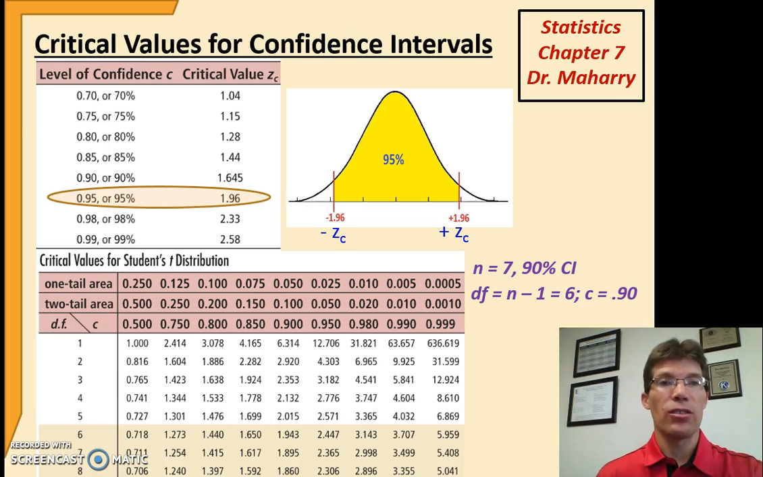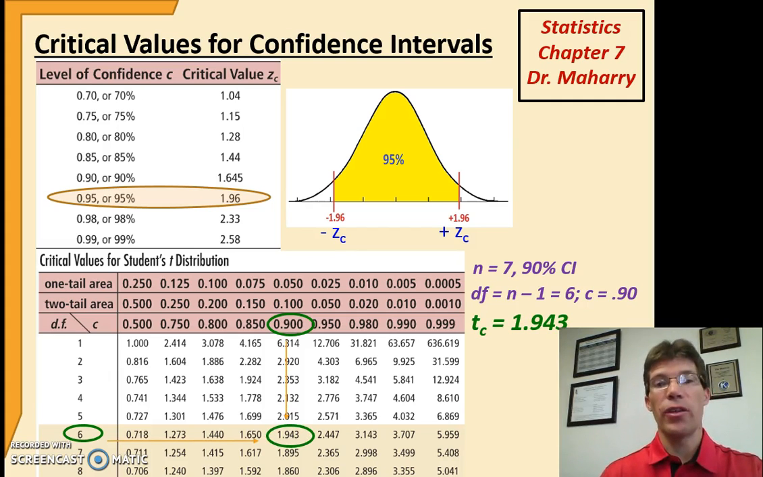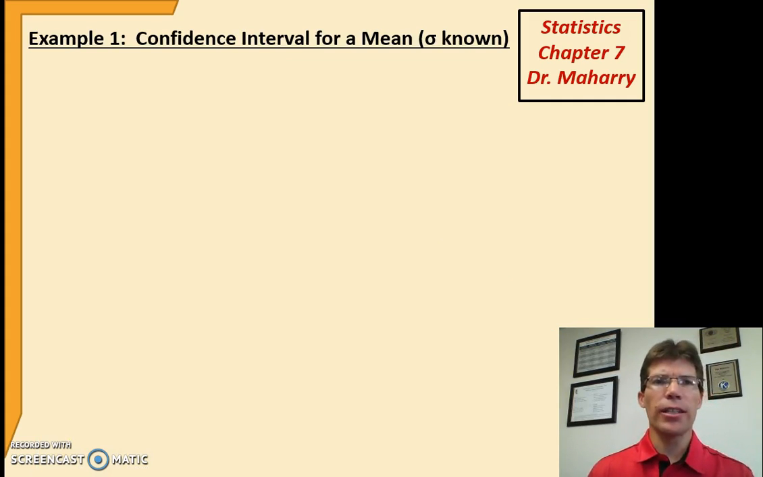So 7 is our sample size, so our degrees of freedom would be 6. So I would go down to 6 degrees of freedom along the left column, then across to 90%. And those meet at 1.93, and so that would be my T critical value. So let's look at some examples.